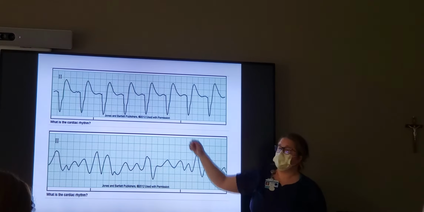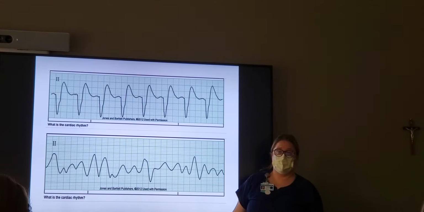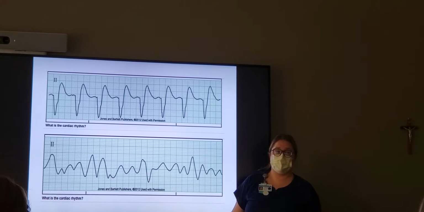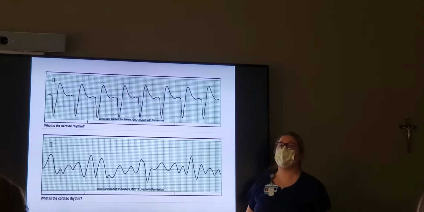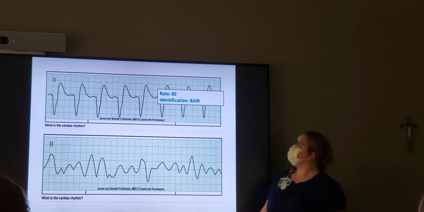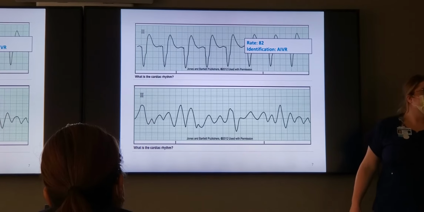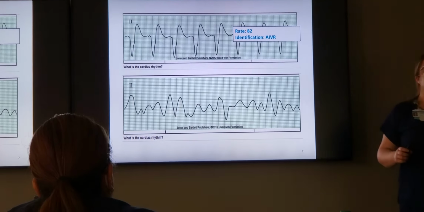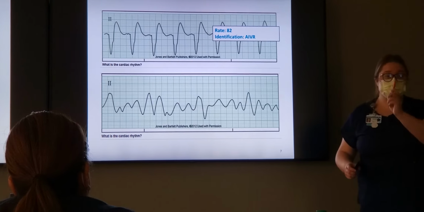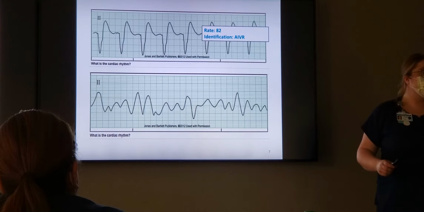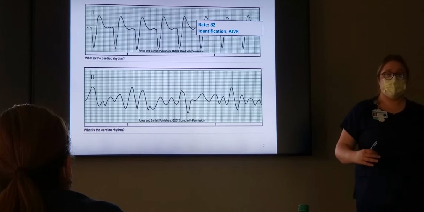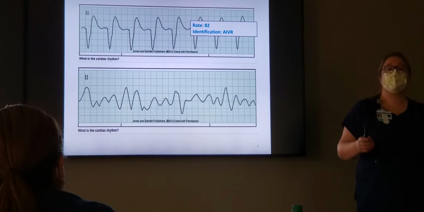What's our rate? 80. Good job. So we are an accelerated idioventricular. It's greater than 50. So remember, junctional is less than 60, 60 to 100, 100 to 150. Idioventricular is off by 10. So it's less than 50, and then 50 to 100.